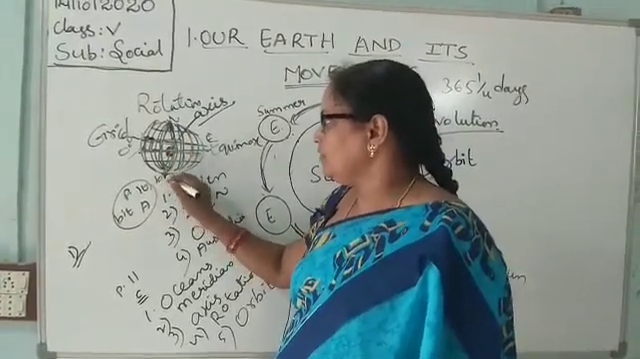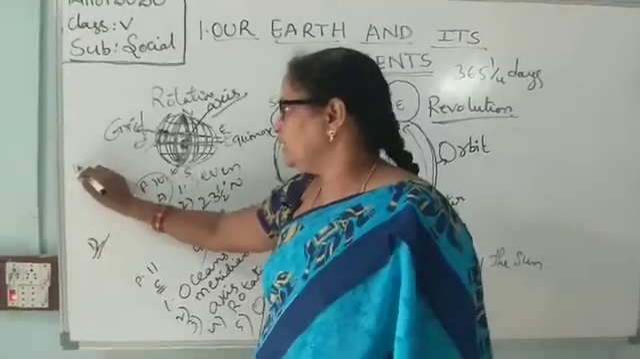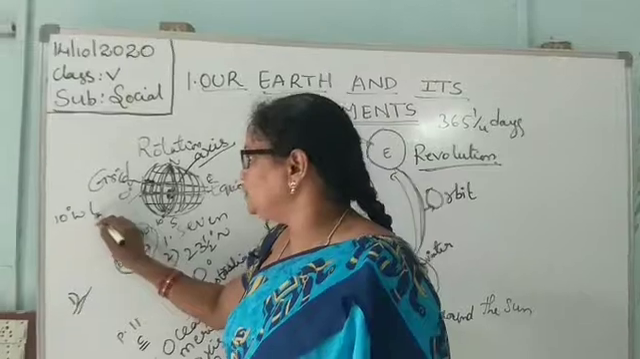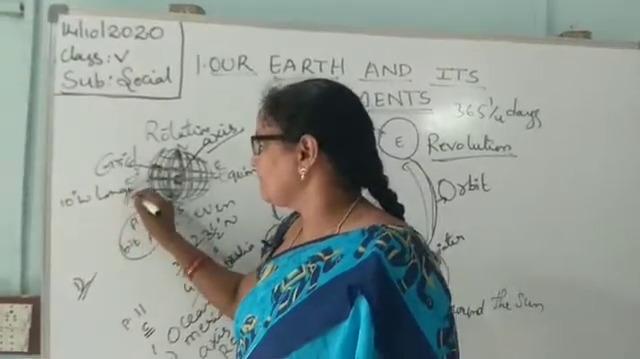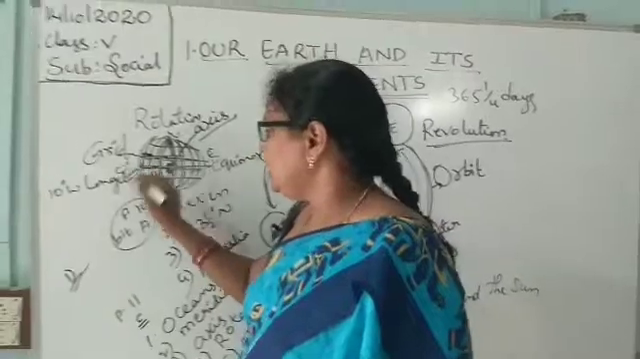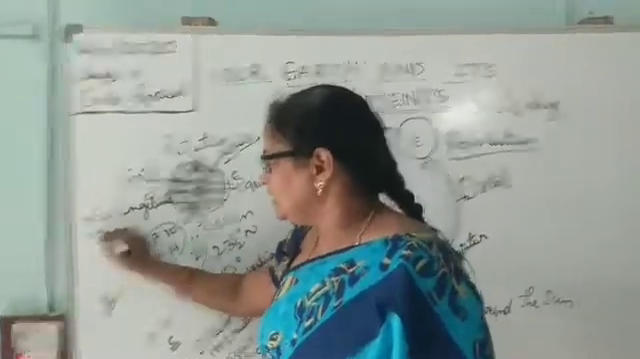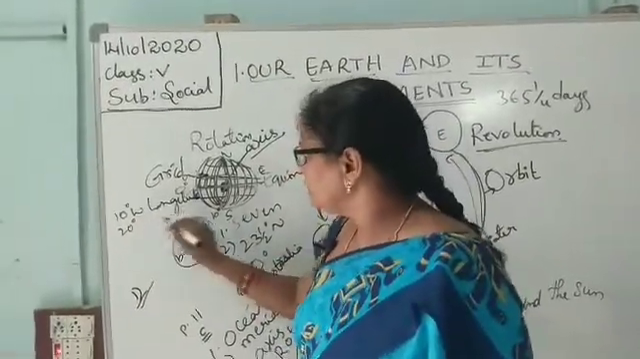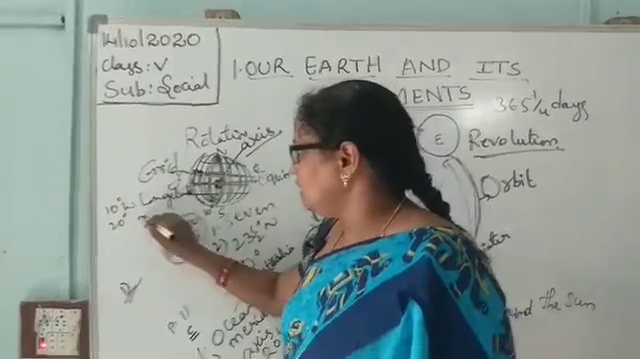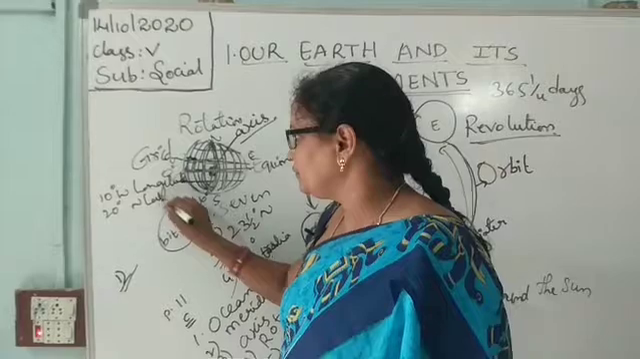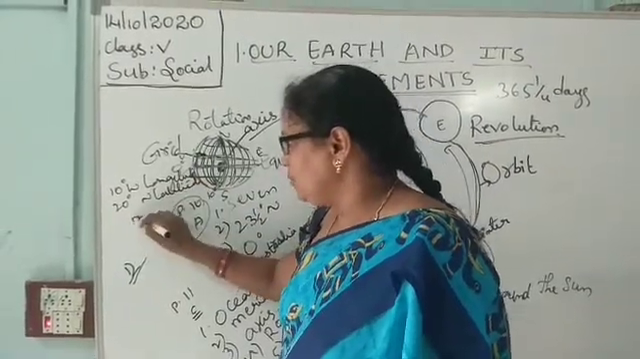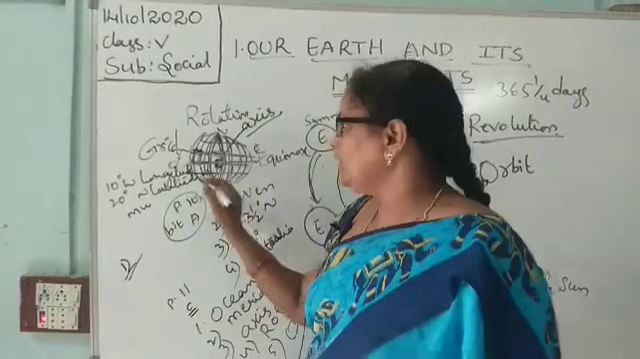10 degrees of west longitude and 20 degrees of north latitude. There is Mumbai. How can we find it?